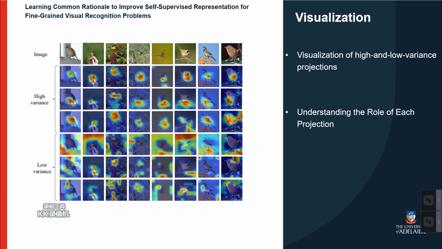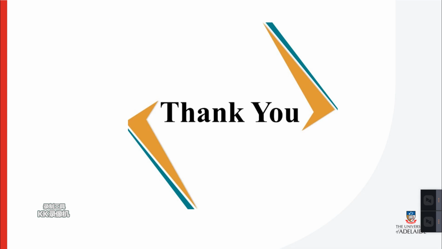It can be seen in images that projections with higher variance tend to produce more meaningful output. For example, a projection with the highest variance seems to capture clues that humans rely on to judge fine-grained objects, for example, the head, the body, or the back of the bird. In contrast, projections with the lowest variance barely attend to reasonable regions.